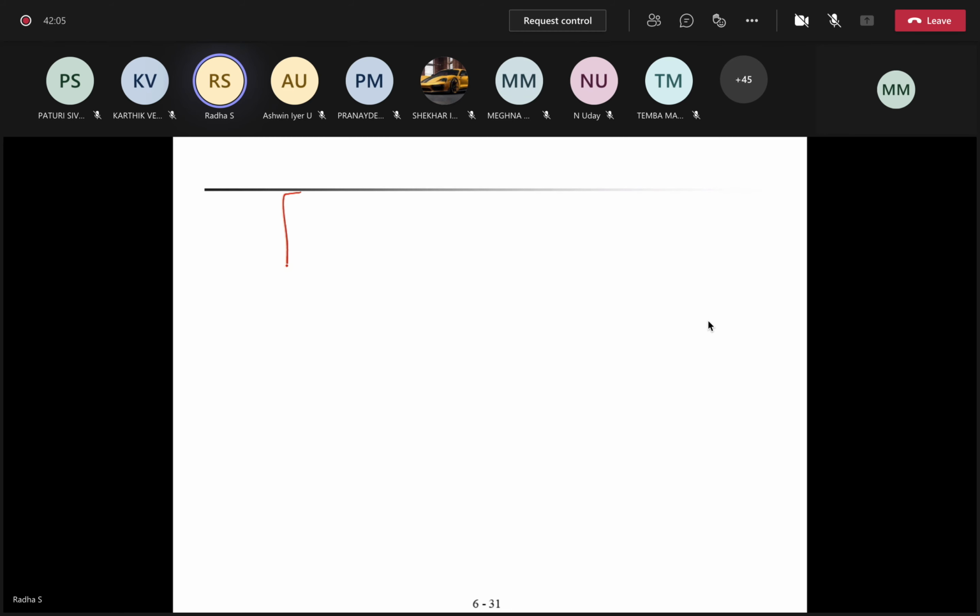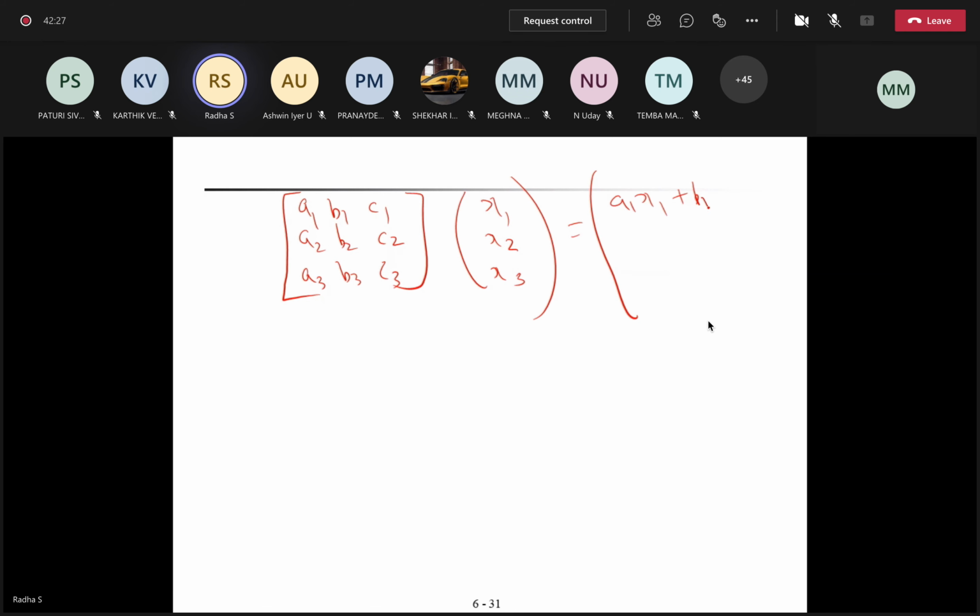See, A is a matrix. I'm taking a 3 by 3 matrix and a vector x1, x2, x3. So what is A times X? A1 x1 plus B1 x2 plus C1 x3. A2 x1 plus B2 x2 plus C2 x3. A3 x1 plus B3 x2 plus C3 x3. So this is the AX value.